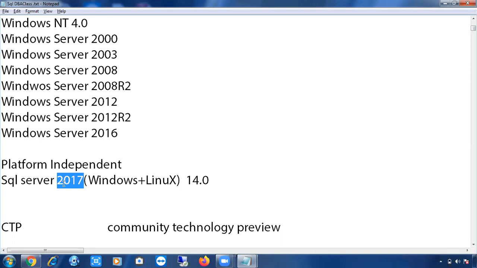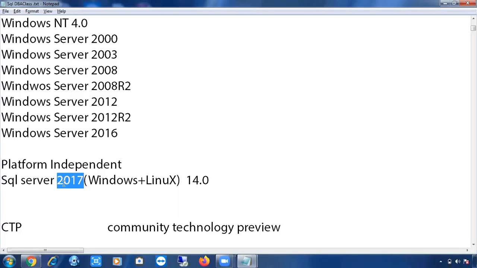So Microsoft's business is down when compared to Oracle. That's why they introduced SQL Server on Linux also. So you can install SQL Server 2017 on Windows, as well as on Linux. It was released in 2017, but I don't think it was so popular. People didn't accept it. Again, for 2019 there is no Linux version. Only the Windows version came into the market.